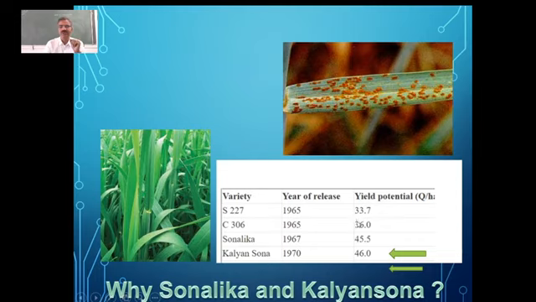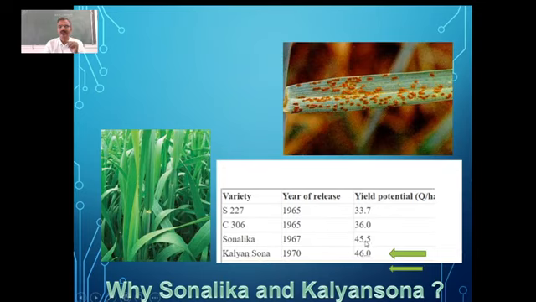But the yield potential you can see here. So it is 33.7 quintal per hectare for 2.5 acre. It is 36.0 quintal per hectare in the case of C306. But look at this Sonalika. They had 45.5 quintals per hectare, and Kalyan Sona 46 quintals per hectare.